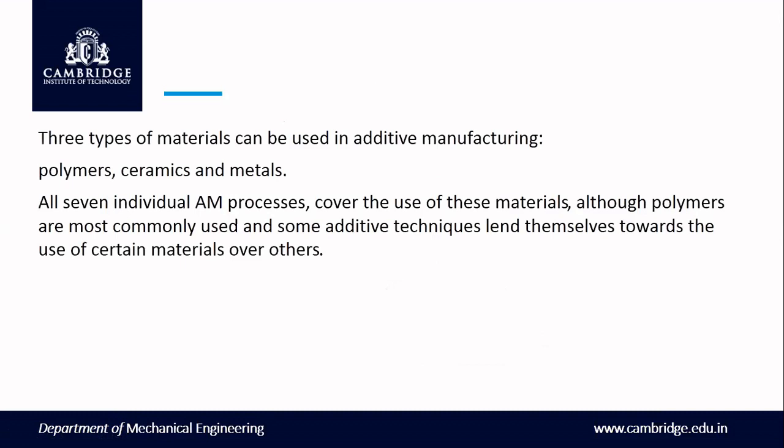And another thing is, you can ask, sir, which types of materials I can print. Especially in 3D printing, especially in additive manufacturing, there are a number of materials we can use, because we can print metals, ceramics, and foods. For example, three types of materials can be used in additive manufacturing: I can print polymers, ceramics, and metals. Polymers means thermoplastics and thermosets.